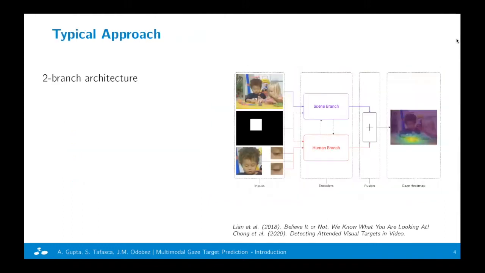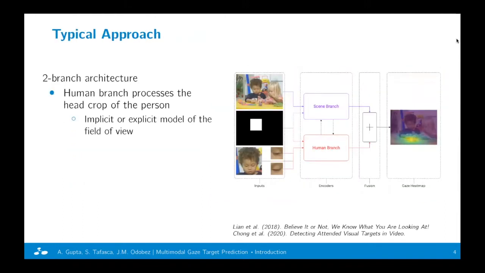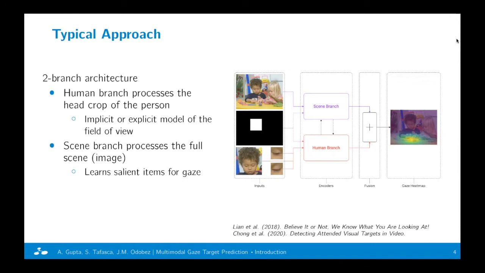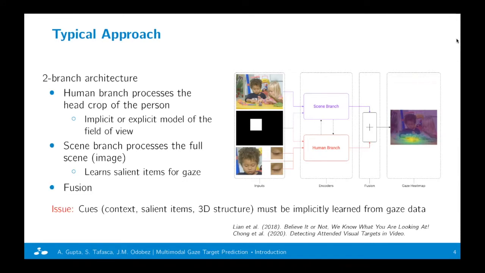Typical approaches use a two-branch architecture, where the human branch processes the head crop of the person to implicitly or explicitly model their field of view. And the scene branch processes the full scene to learn salient items for gaze. Finally, there's a fusion of outputs from both the branches.